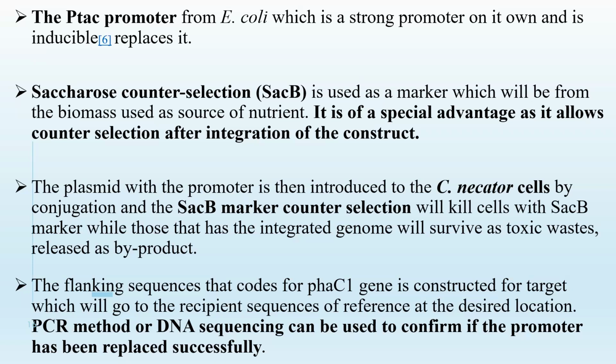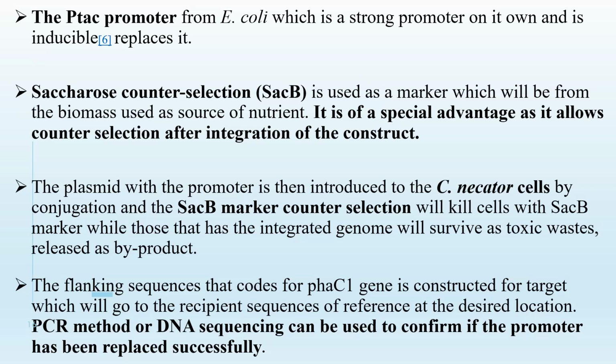Now, the sacB marker is used because of its special advantage, as it allows counter selection after the incubation of the construct. It also uses our biomass as a source of nutrients, which means we are still using agricultural waste for our marker. Now, the plasmid with the promoter is introduced to the C. necator cells by conjugation, and the sacB counter selection will kill the cells with the sacB marker, while those that have the integrated genome will survive, as toxic waste is released as byproducts from the sacB. We kill those that do not have the plasmid integrated into them.